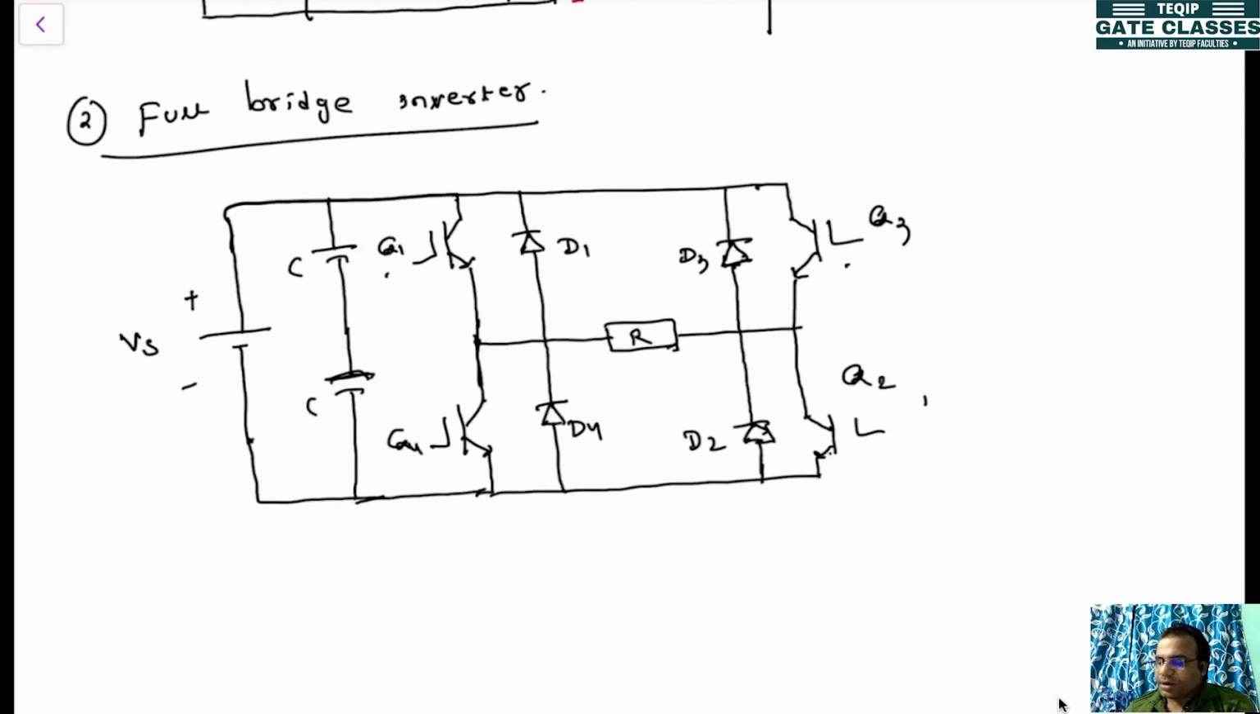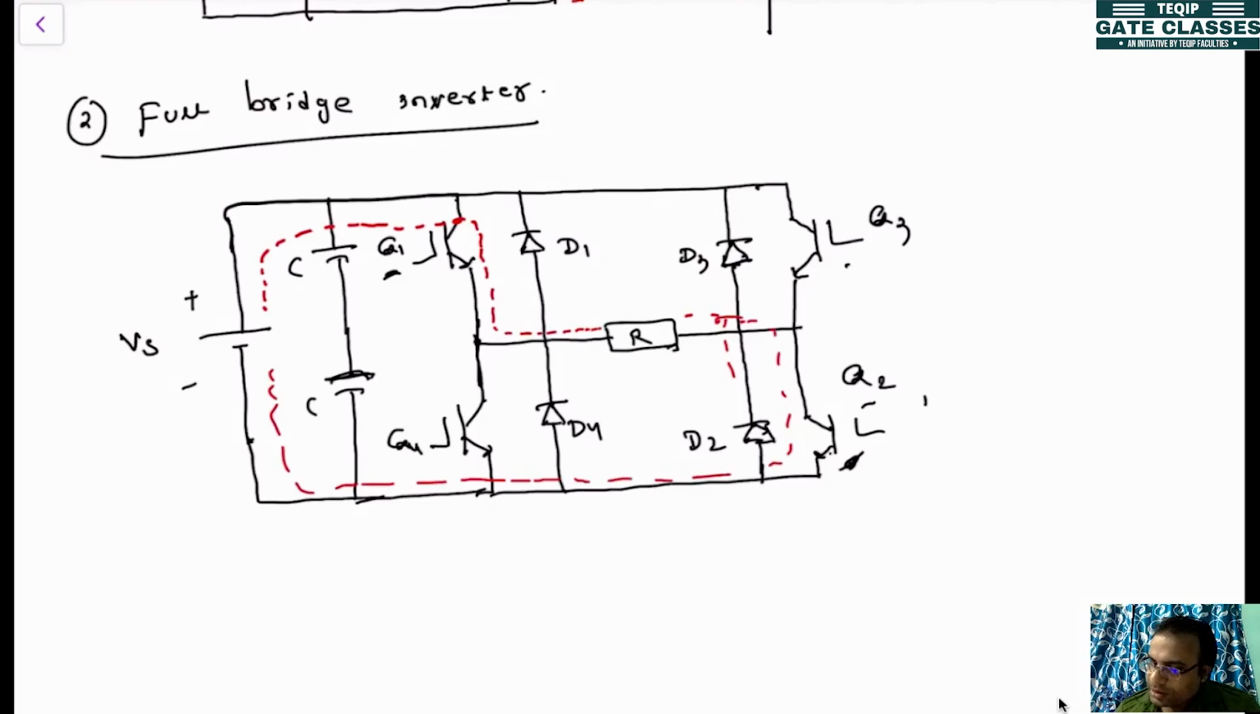So first you give a command to Q1 and Q2. If you are switching on Q1 and Q2, what will happen? Current will flow in this path, then this path. So here it will become plus, this will become minus. So this will be the load voltage.